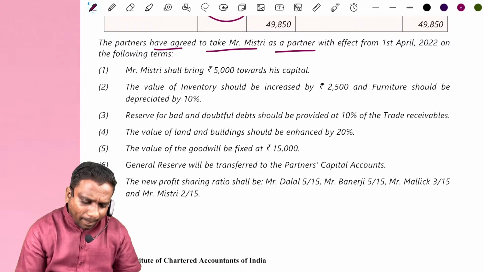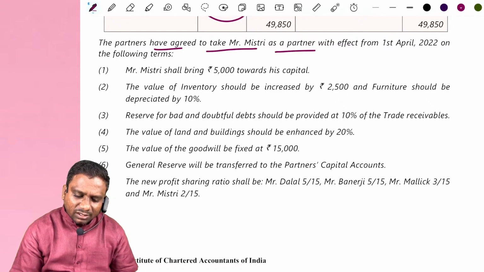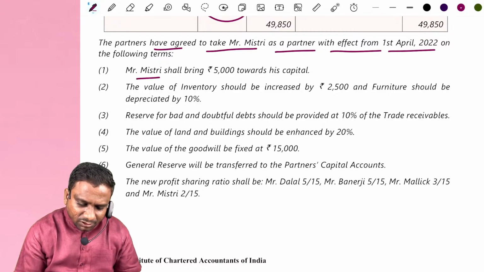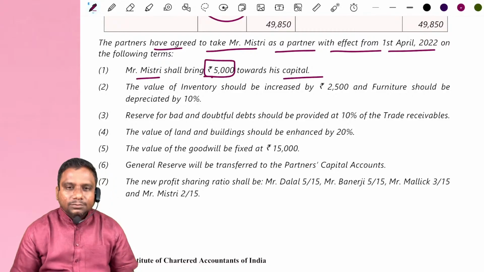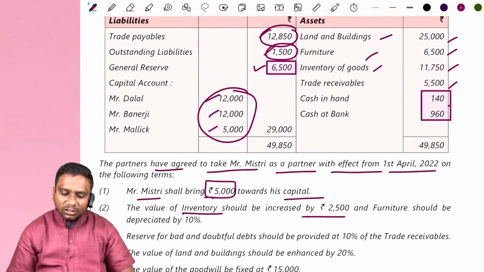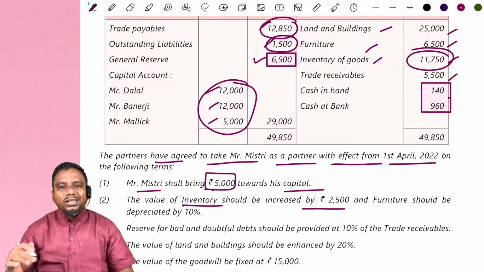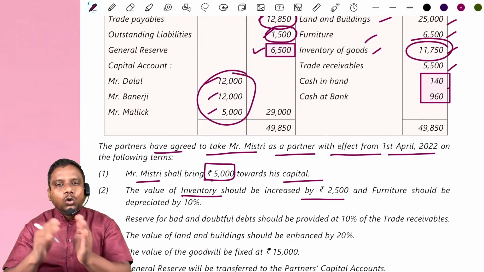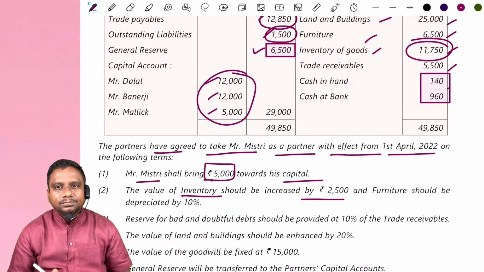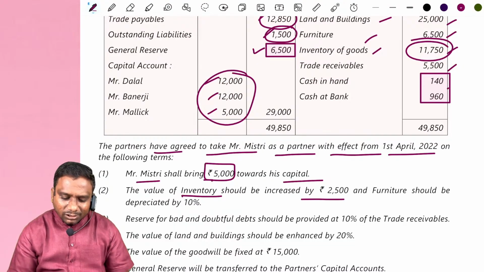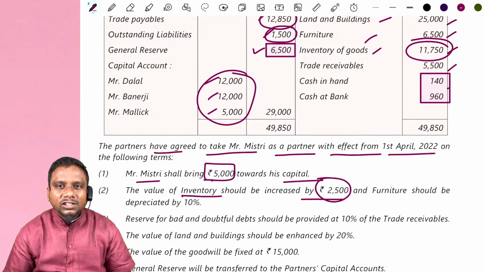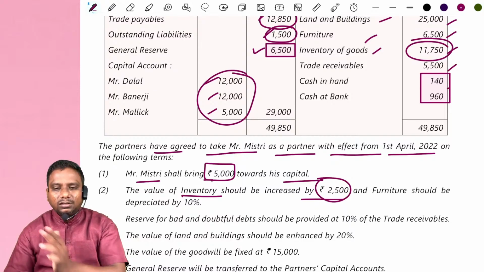Now look at this. The partners have agreed to take Mr. Mystery as partner with effect from 1st April 2022. Fine. Mr. Mystery shall bring 5,000 rupees towards capital. The value of inventory should be increased by 2,500. Now look at inventory, 11,750. Increased by 2,500, go to the new balance sheet, write down 14,250. And this 2,500 is written on the credit side of the revaluation account. Write down both the things separately, simultaneously.